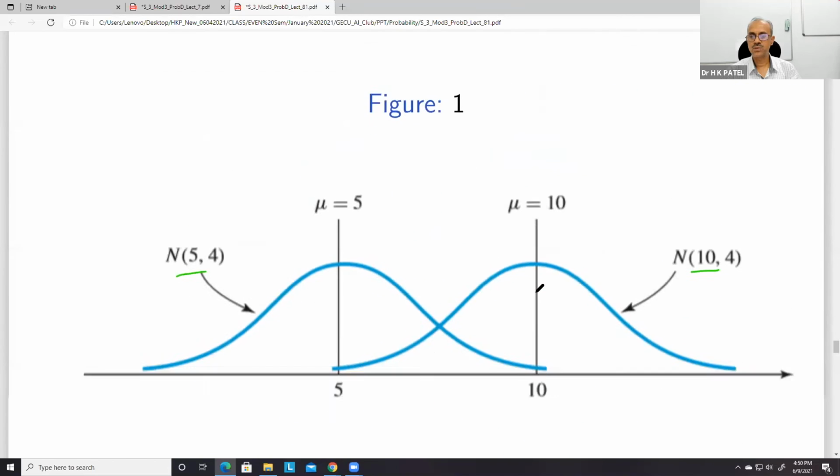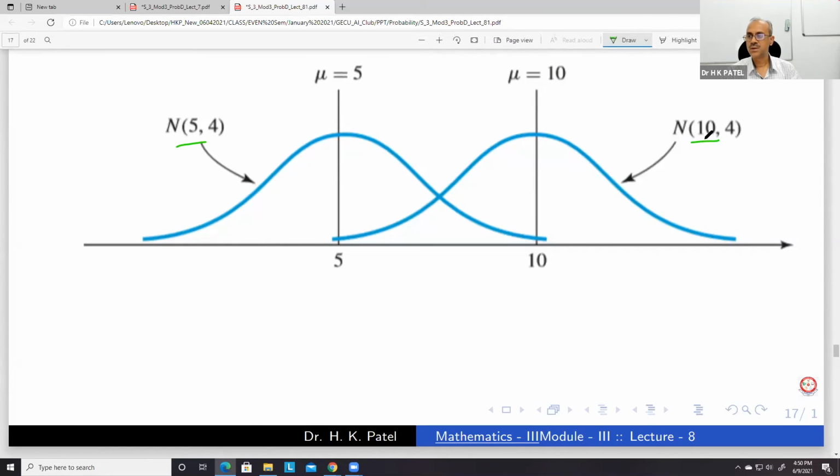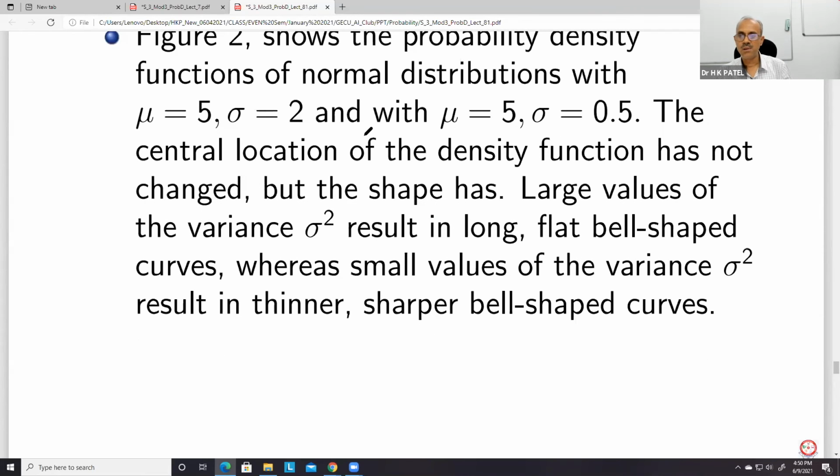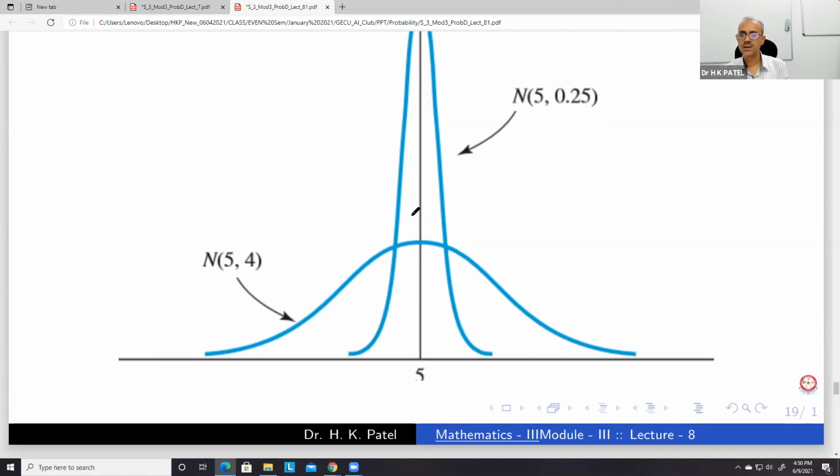So what we want to show actually is the same as shifting or change of origin. Similarly, if the mean is same and sigma is equal to 2 versus sigma smaller, then definitely the variability will differ, and the height will change.